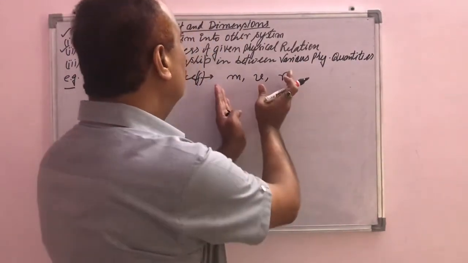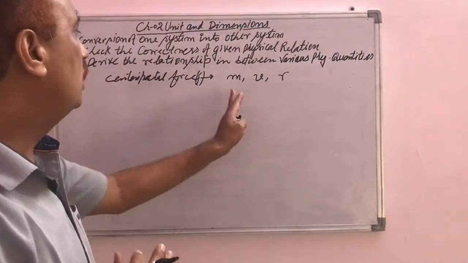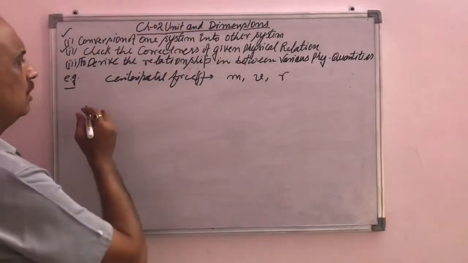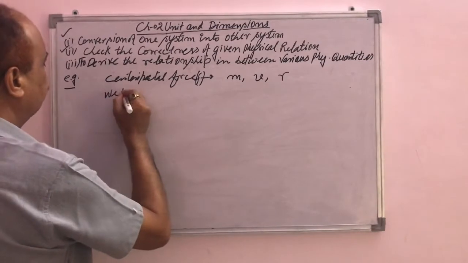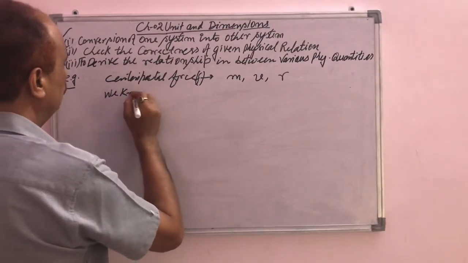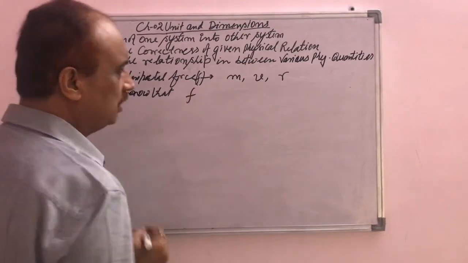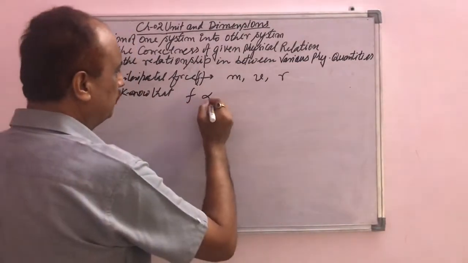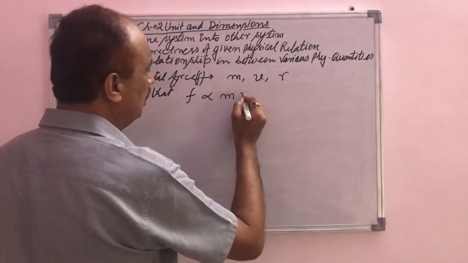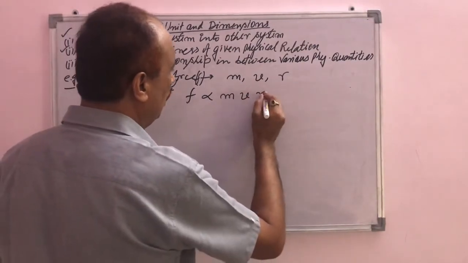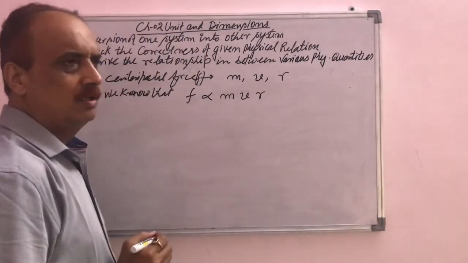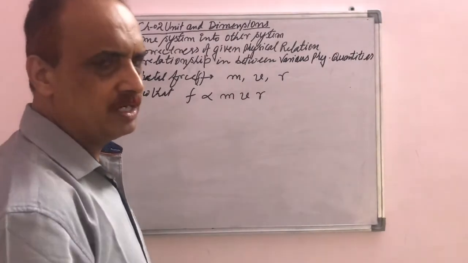We know only the quantities, so we start from them. We know that F, the centripetal force, is directly proportional to the mass of the body, the velocity of the body and the radius of the circle in which the particle is moving.